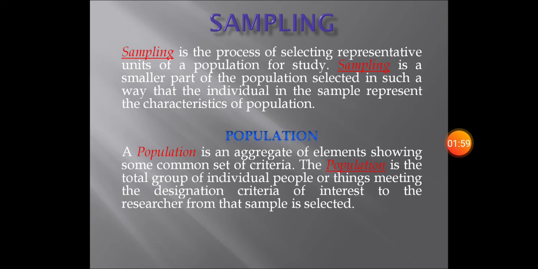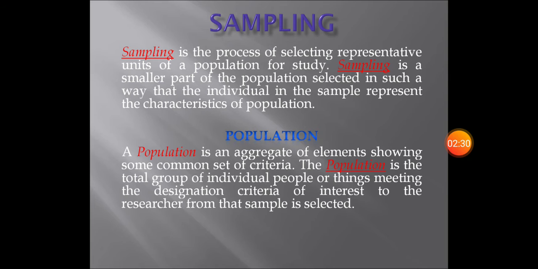Why is it called representative? From that pot of rice, it should be rice only. Understood? So that rice which the mother is selecting from that pot of rice, she is selecting rice only. So that rice that she is selecting in that spoon is representing that population, the whole population of rice that is there in the pot. So this is what you mean by representation. That sample which we are selecting should represent the population.